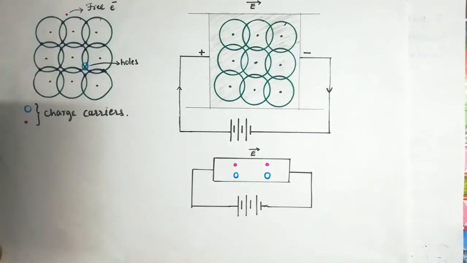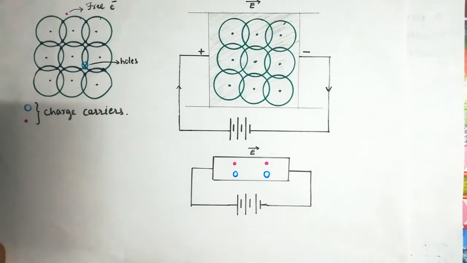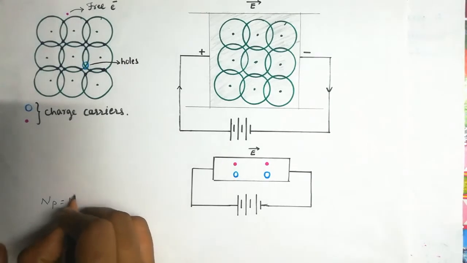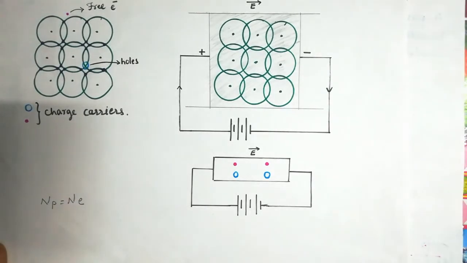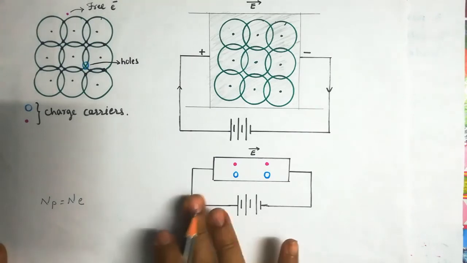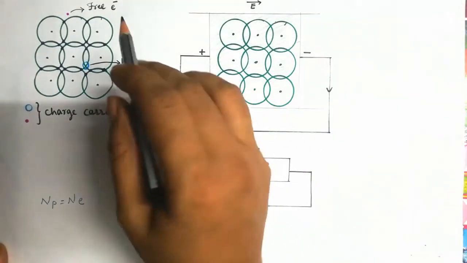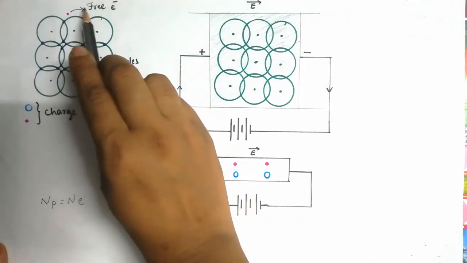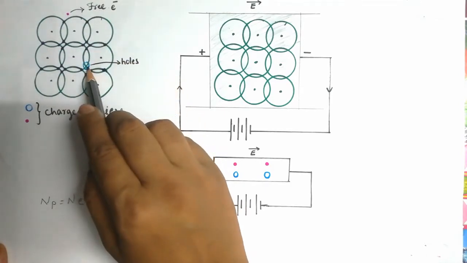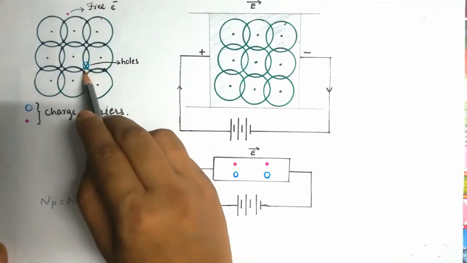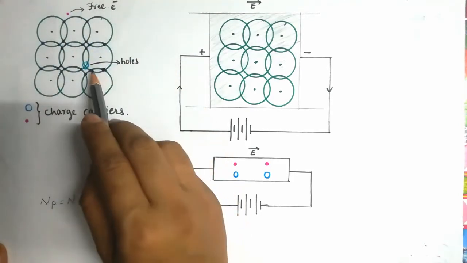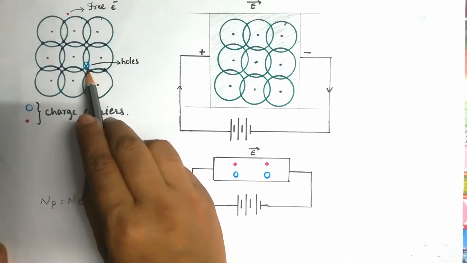Why do we call an atom neutral? Because the number of protons is equal to the number of electrons. Now what happened at room temperature? Due to thermal agitation, there is a loss of an electron. You can see here a free electron leaving a hole behind. We call this a hole and we call this one a free electron. A hole is nothing but a positive charge.